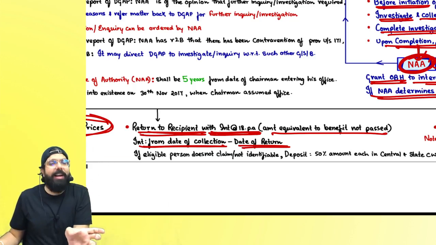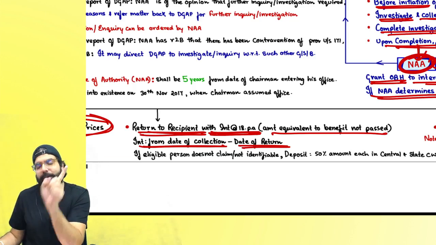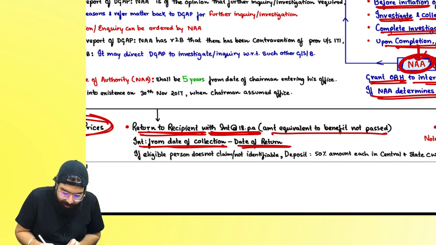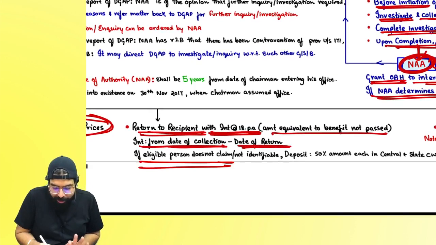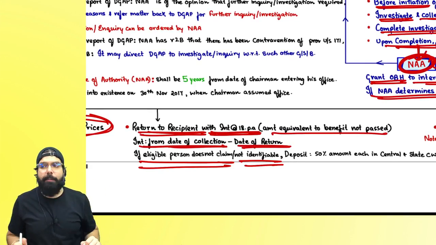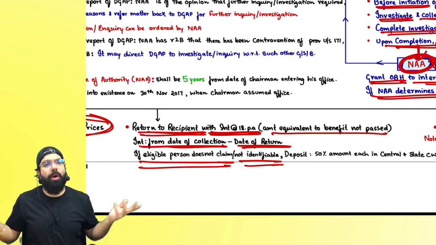Same way, the amount collected was not yours only. It was never your profit. Please pay it immediately. If you do not pay, interest is charged from the date of collection till the date of return. If the eligible person does not claim or is not identifiable, how will you identify? For 6 months I made profiteering. How will I know who the people are?